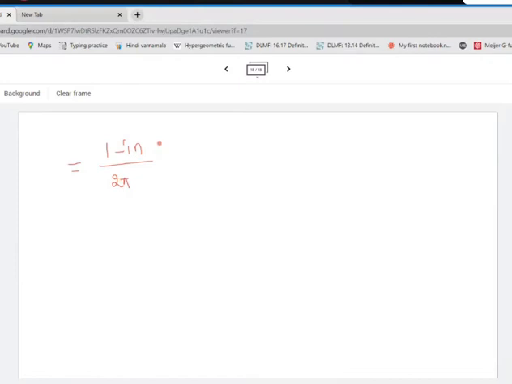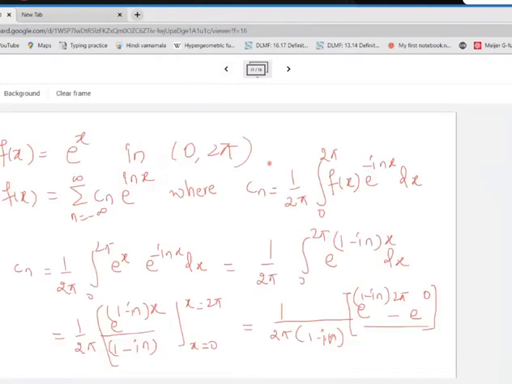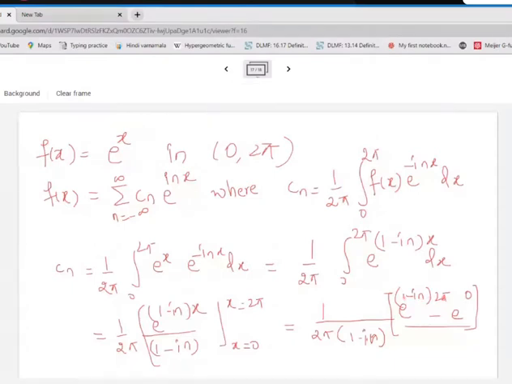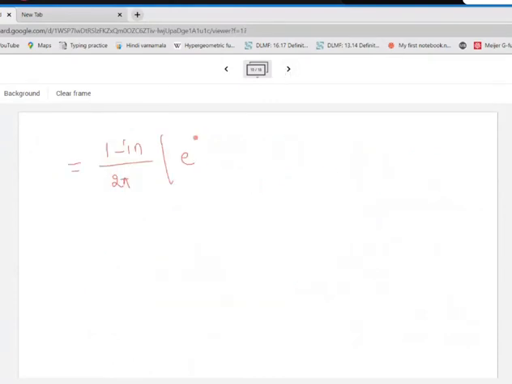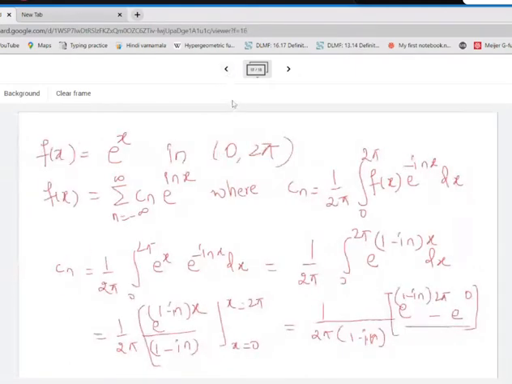So what we get is 1 upon (1 minus i n) divided by what we had, 2 pi. Here what we'll have is e raised to, even this term can be simplified. Here we can write 2 pi, and 2 n pi also. Okay, so this will be e raised to 2 pi multiplied by e raised to minus i 2 n pi. Check out this expression. Yes, 2 n pi and here only i 2 pi. Ma'am, in the numerator there will be 1 plus i n.